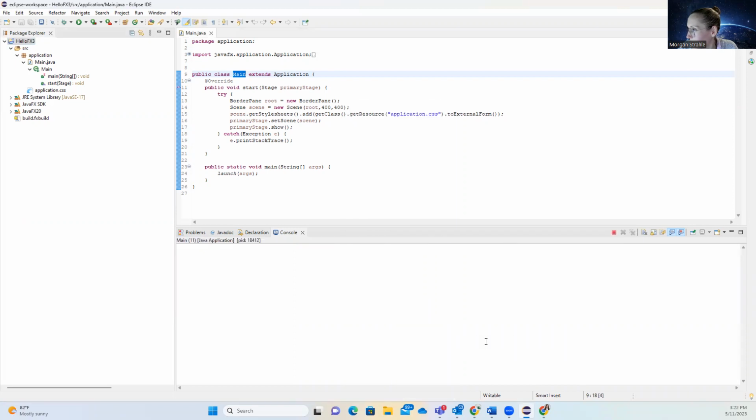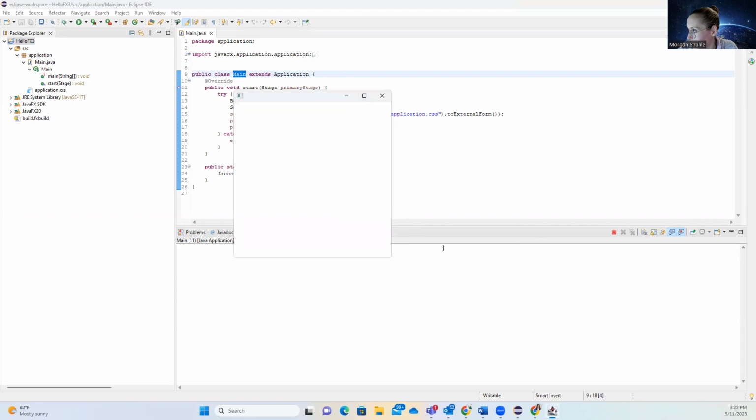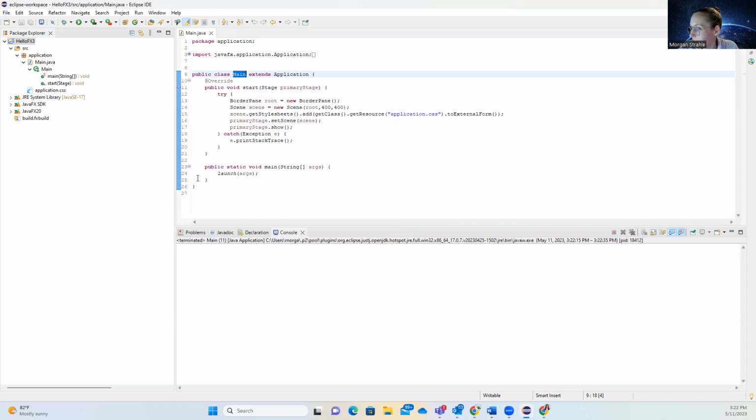Now we can run. And this is what you should get: a pop-up of an empty window. So if you guys have any questions about that still, let me know. We'll try to troubleshoot it. I have tried this multiple times.